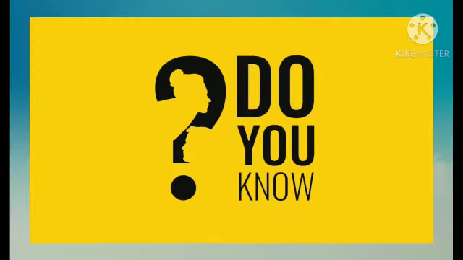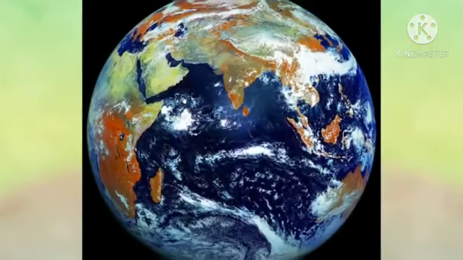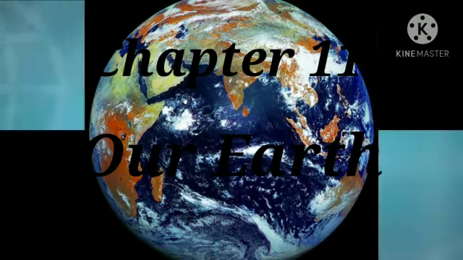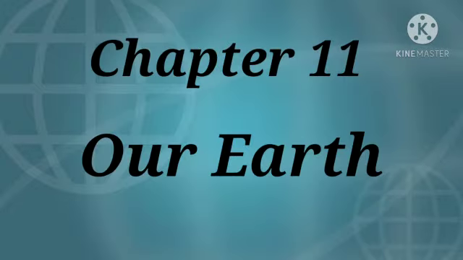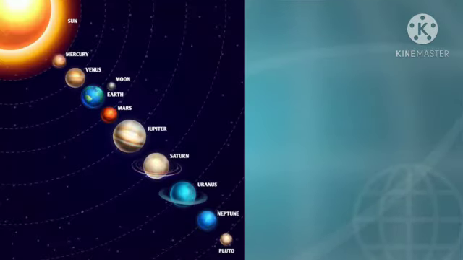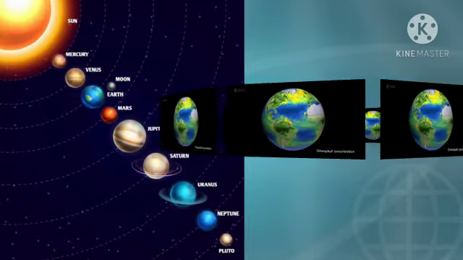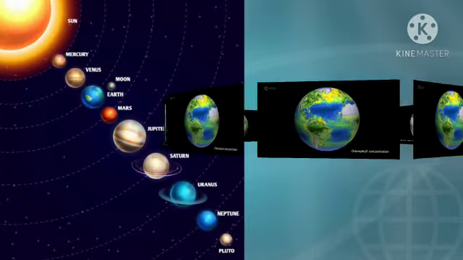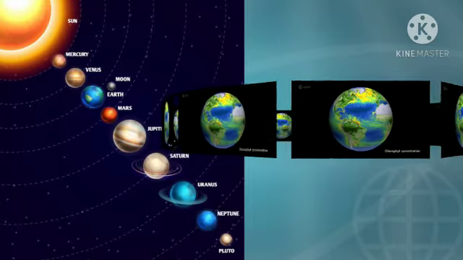Do you know where you live? Yes, we live on the planet Earth. So today we are going to start chapter 11, our Earth. The Earth is the third planet in our solar system. We are so lucky to be living on Earth.